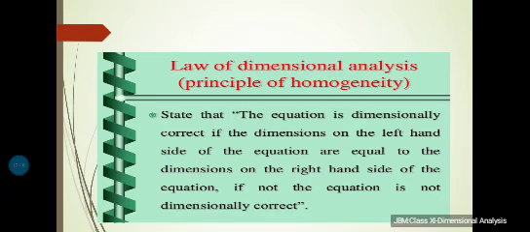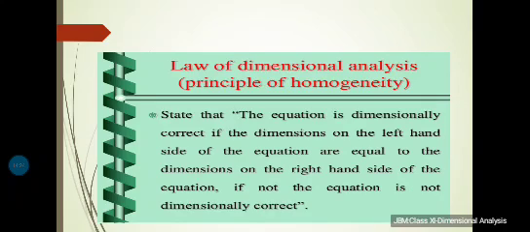The magnitudes of physical quantities may be added together or subtracted from one another only if they have the same dimensions. In other words, we can add or subtract similar physical quantities. Thus, velocity cannot be added to force, or an electric current cannot be subtracted from the thermodynamic temperature. This simple principle, called the principle of homogeneity of dimensions in an equation, is extremely useful in checking the correctness of an equation. If the dimensions of all the terms are not the same, the equation is wrong.